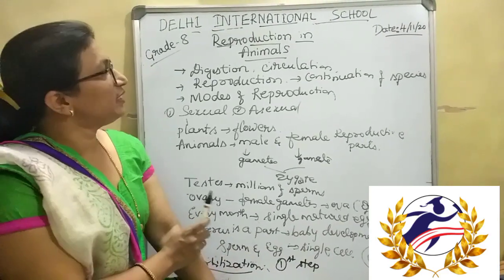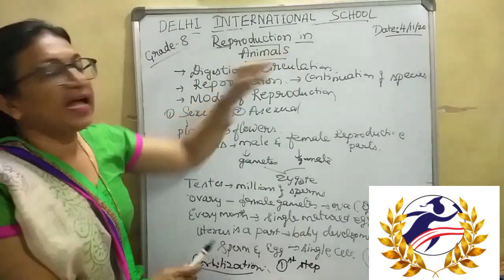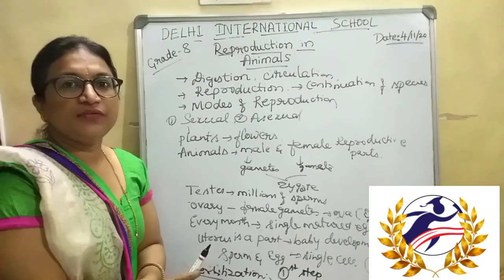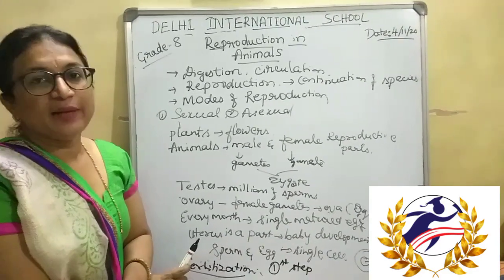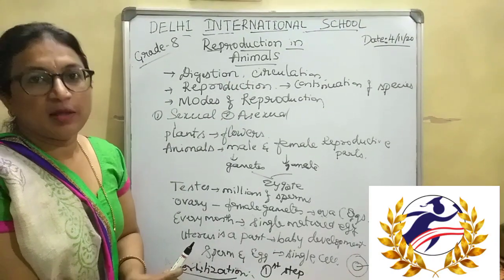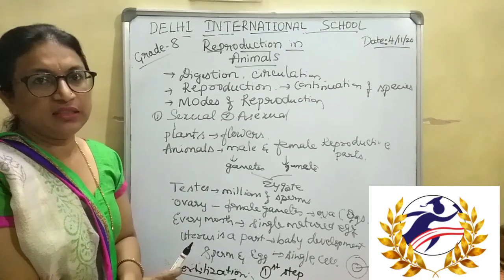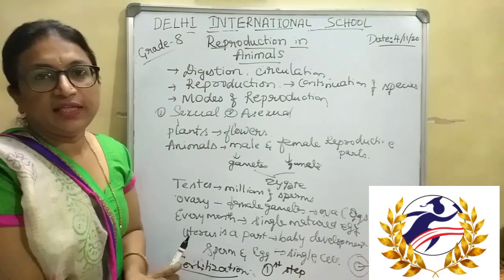So today we will start the new chapter, reproduction in animals. In the last lesson, we learnt about the cell, the fundamental unit of life, isn't it? About the basic structural and functional unit of all living organisms. About the cell, we studied in detail, isn't it? So now we move on to reproduction in animals.